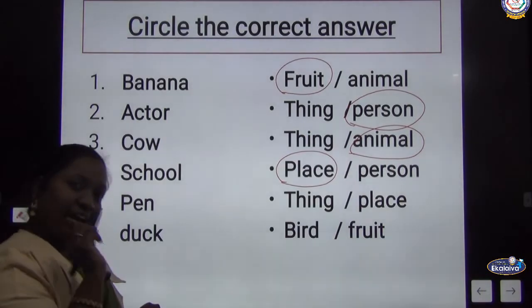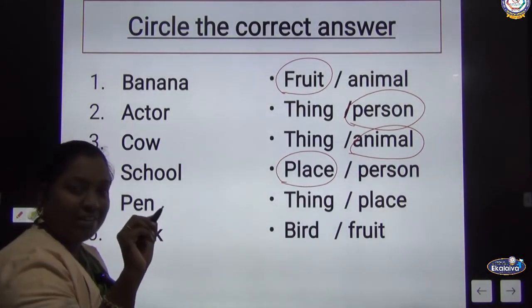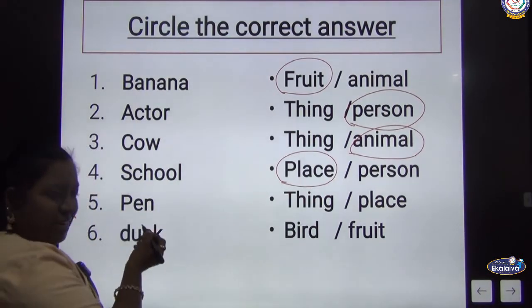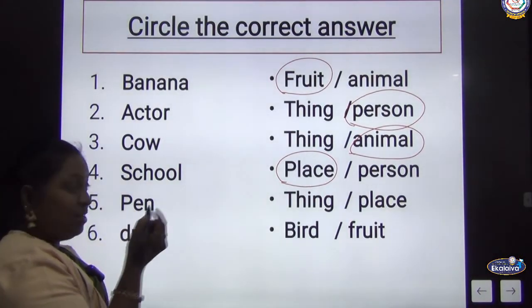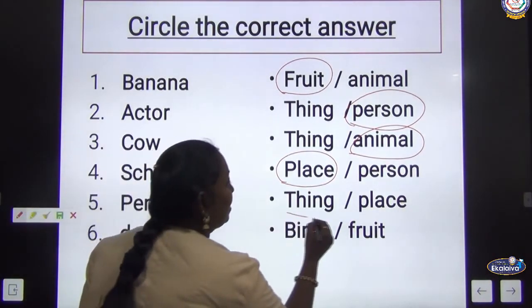It is used for writing, no? It will be used for making notes, to underline the sentences. So it is useful. Is it a person, a place or a thing? Yes, it is a thing.